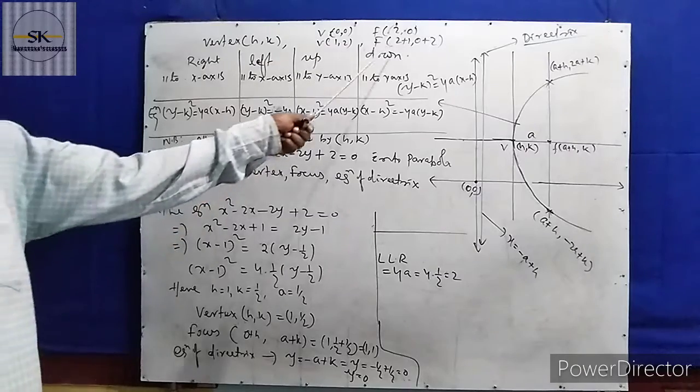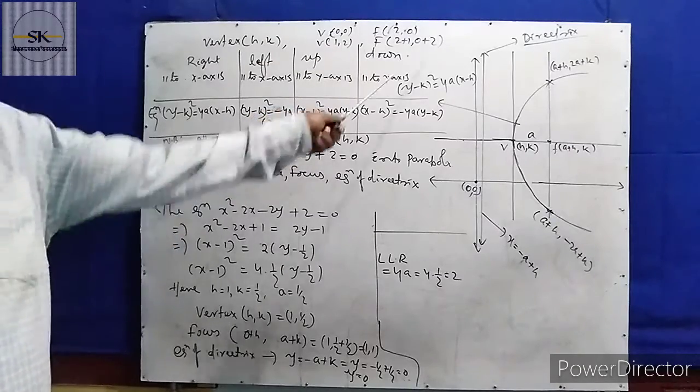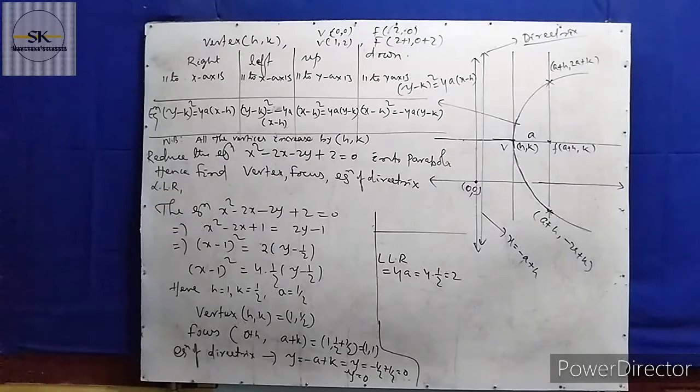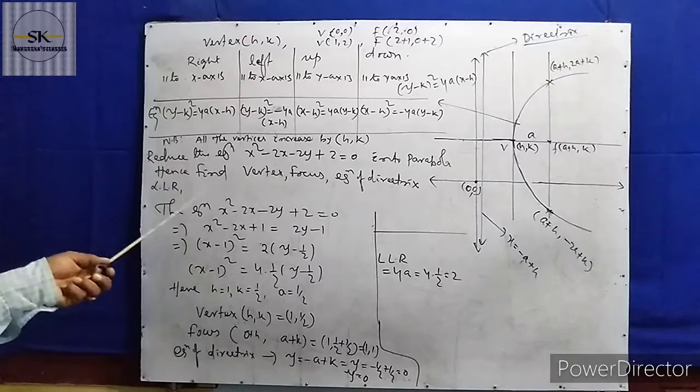Suppose here it is 1, 2, meaning 2 plus 1, 0 plus 2. Here also each vertex is increased by h, k. Suppose here it is one of the questions given.